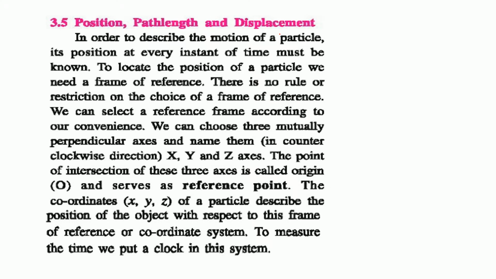Position, path length and displacement. Let me ask you a question. You started from here, you went to uncle, you went to auntie, you went to your grandfather, and then you came back. How much distance have you covered? What is the position you have at different times? And what is the displacement? The distance is from here to here to here to here. Let me say 1 kilometer, 2 kilometer, 2 kilometer and 5 kilometer. So the distance you covered is 1 plus 2 plus 2 plus 5, that is, 10 kilometer.